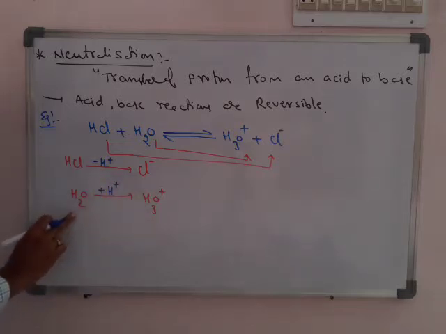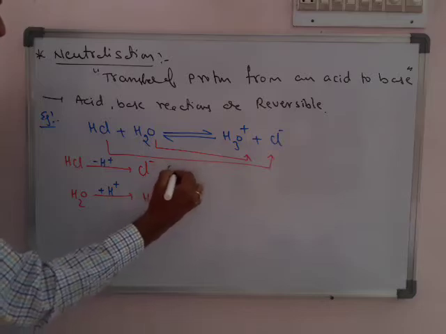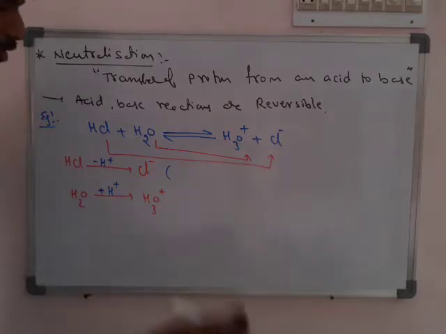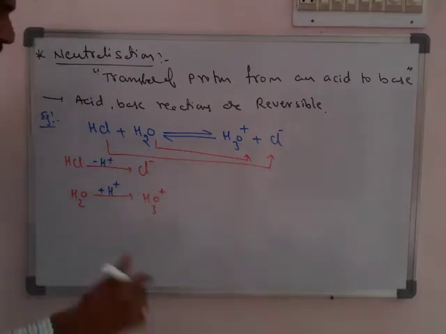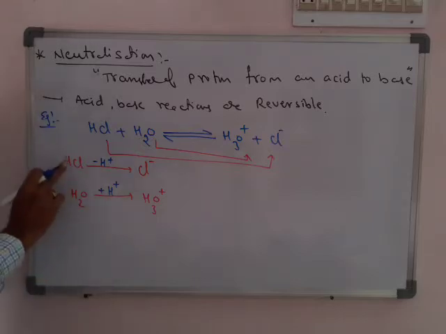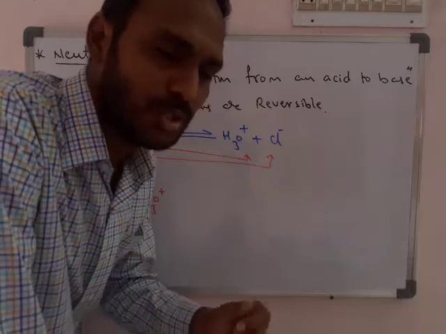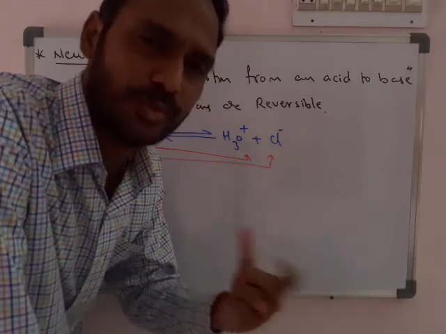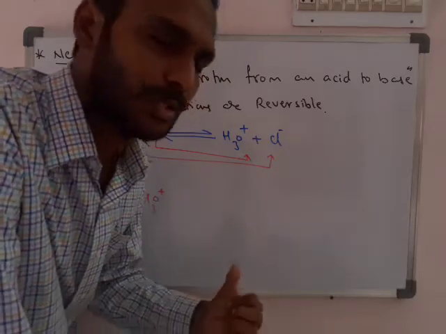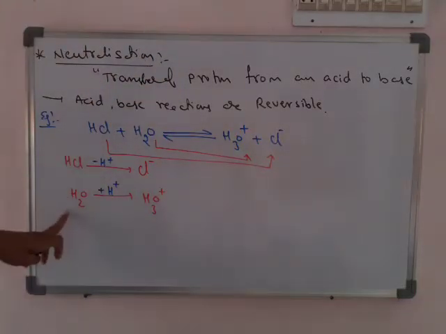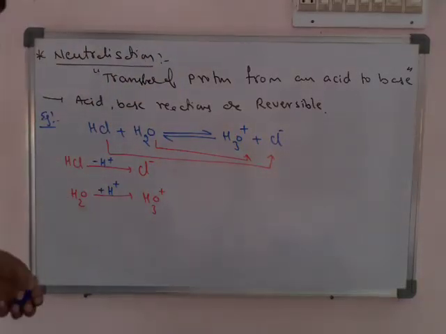Here H2O gains an H plus from HCl. So with the help of observing this change, we can write HCl is a Bronsted-Lowry acid. But as a simple shortcut, we just use the term Bronsted. So Bronsted acid also. What is H2O? H2O is a Bronsted base.